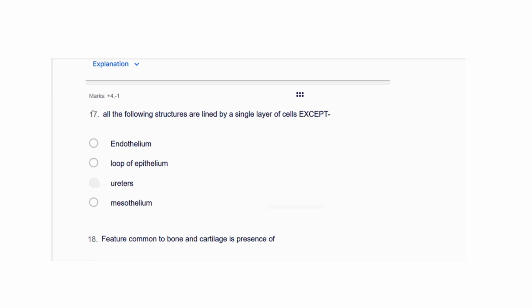Okay, now let's see the next question: all the following structures are lined by a single layer except one. Three among these four have a single layer, but only one of the four does not. So let's see, the first one is endothelium. Endothelium means the innermost layer, so there would be more than one layer, right?